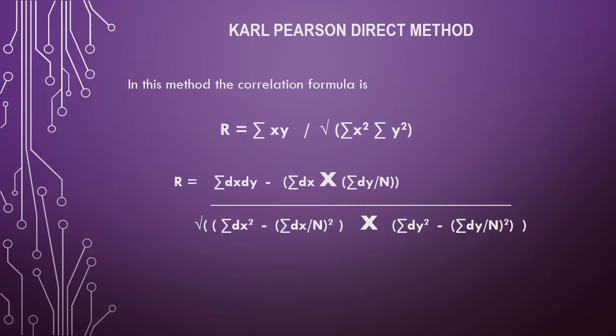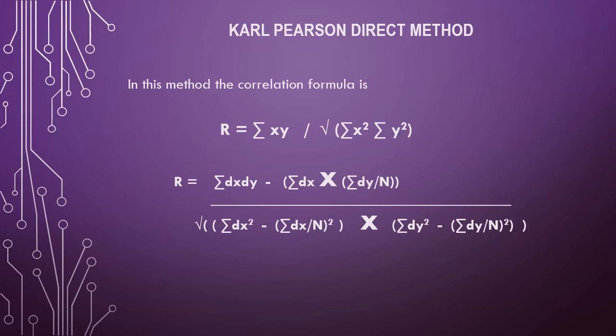The other formula is r = summation of dx into dy minus summation of dx into summation of dy by n, whole divided by the square root of... So for the denominator, the square root has to be applied to everything which appears in the denominator: summation of dx square minus (summation of dx by n) whole square, into summation of dy square minus (summation of dy by n) whole square. These are the two formulas which we can use for knowing the correlation between the variables